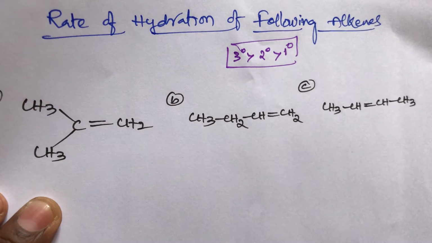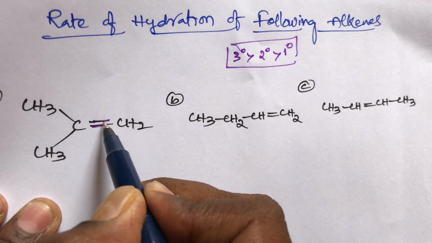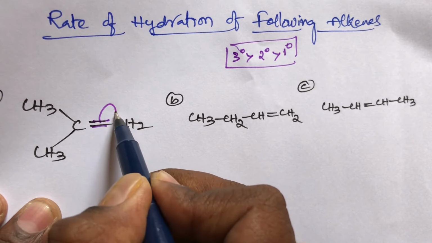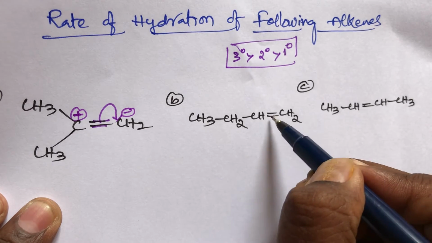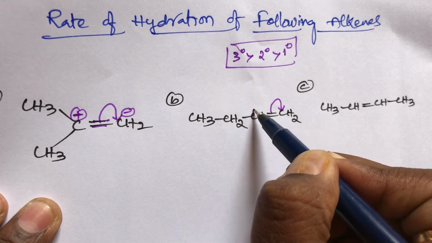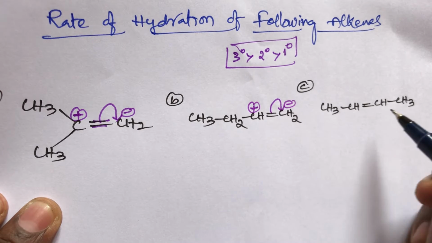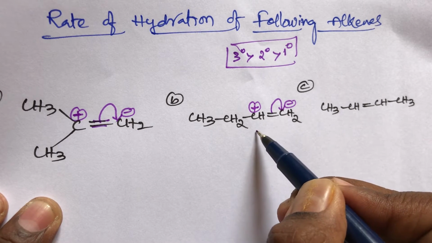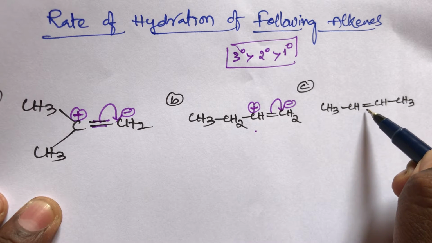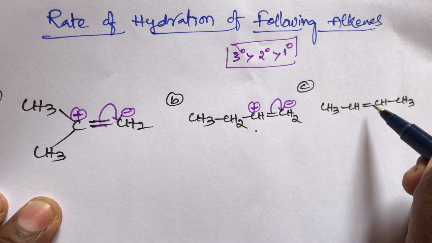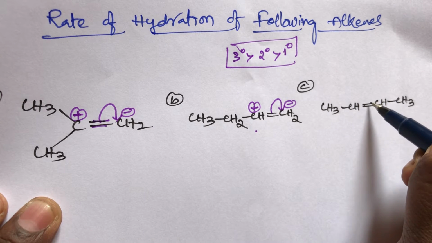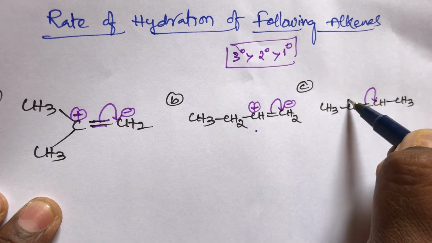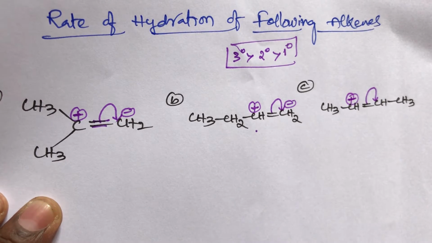Now, in the first compound, the double-bonded compound has a weak pi bond. This bond shifts towards the right-hand side, this carbon gets a positive charge and this carbon gets a negative charge. Here also there is a double bond, which shifts towards the right-hand side, giving a positive charge on this carbon and a negative charge on that carbon. This one is an unsymmetrical alkene, and this one is a symmetrical alkene. In the symmetrical alkene both sides are equal, so the double bond can shift to either side, left to right or right to left. This is the order, student.